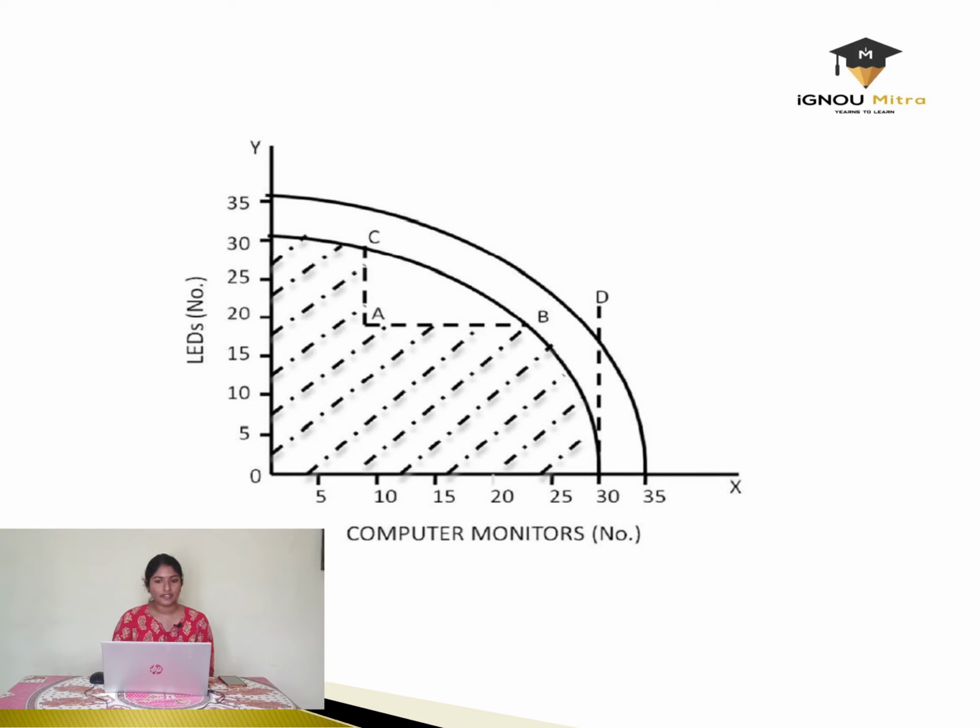Let us discuss the graph in detail. If we see the first point, in the x-axis, when it is 30, the y-axis will be around 0. That is one possible output combination, that is 30 units of computer monitors and 0 units of LED. Also the other one, that is 30 units of LED screens will have 0 units of computer monitors, and all the combinations in between show the possible outcomes which can be used efficiently in the economy. So PPC is nothing but the locus of all these available outputs which can be produced efficiently in the economy, and the points below and above can be discussed in the next slide.